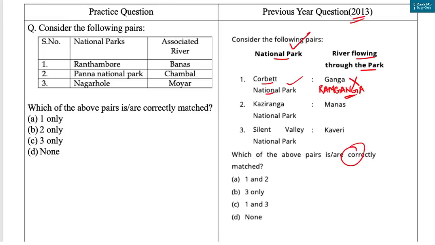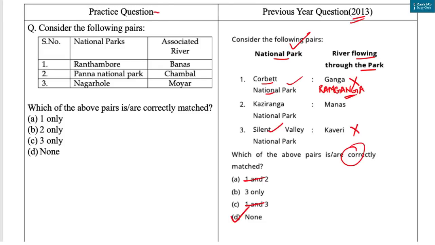So with this you can easily eliminate option A and option C. This pair is also incorrect, as Bhavani River, a tributary of Kaveri River, and Kuntipuzha River, a tributary of Bharatapuzha River, originate in the vicinity of Silent Valley National Park. So our answer of this PYQ is option D, that is none.